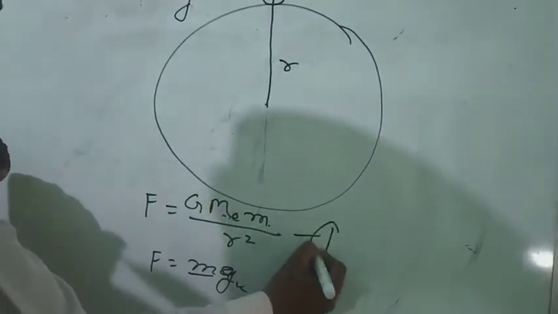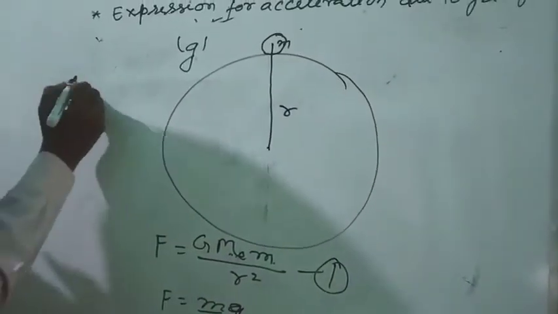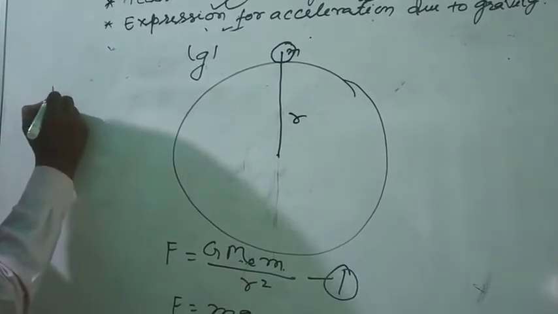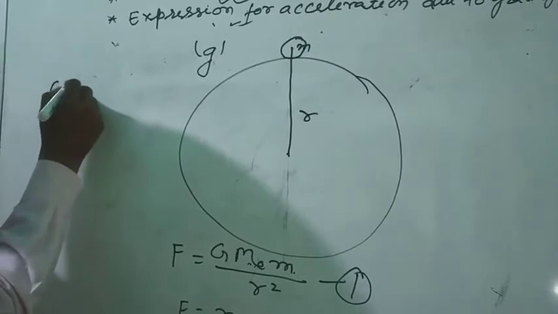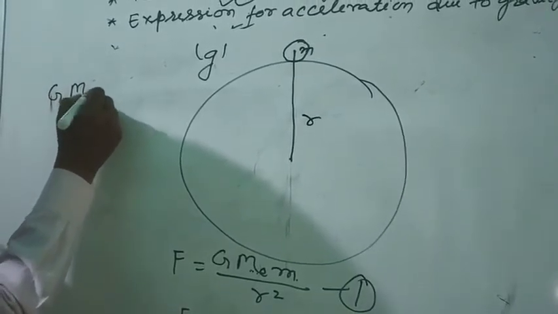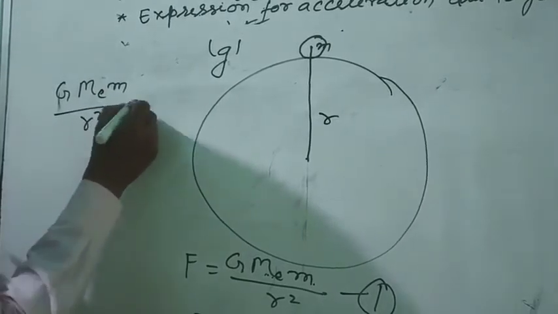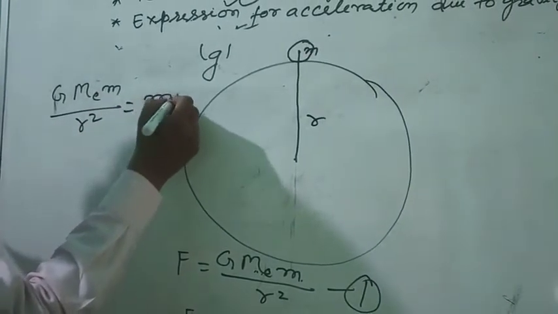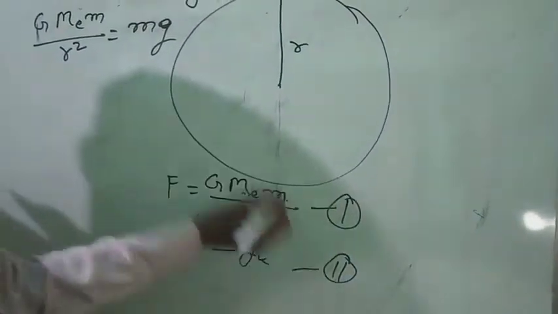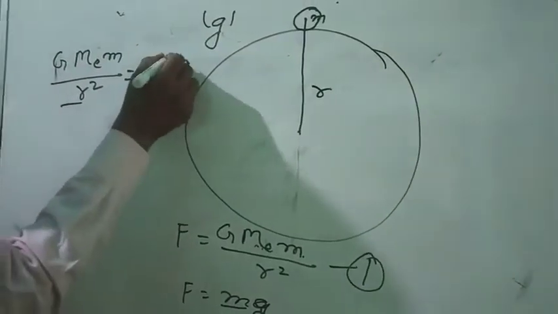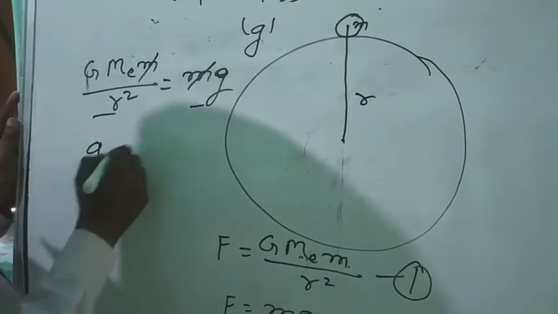So from equation 1 and 2 we can obtain the next formula as G M_E m / r² = mg. When we equate equation 1 and 2, we obtain this formula. m is cancelled by m, so we obtain the formula of g.